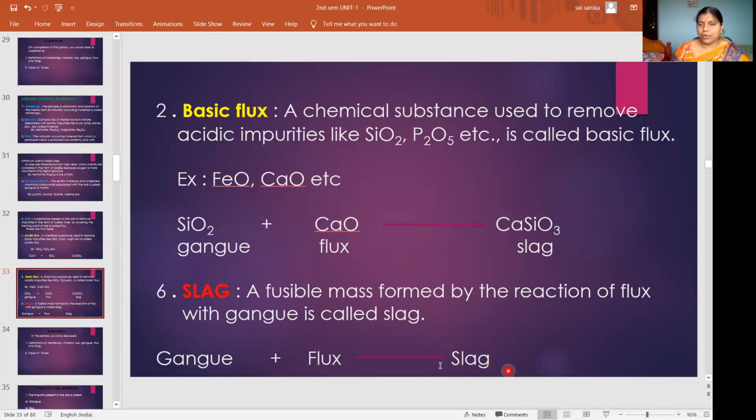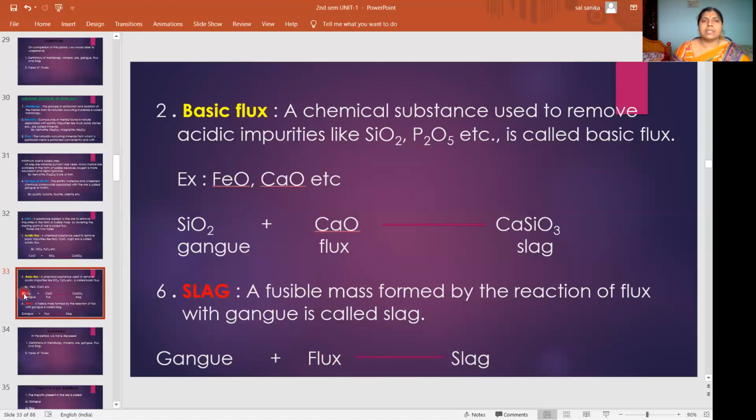That fusible mass is called slag. Okay, we got the difference between flux, slag and gangue. Impurity is called gangue. To remove this impurity, we add a substance called flux. The gangue reacts with flux and you get a fusible mass, which is called slag.